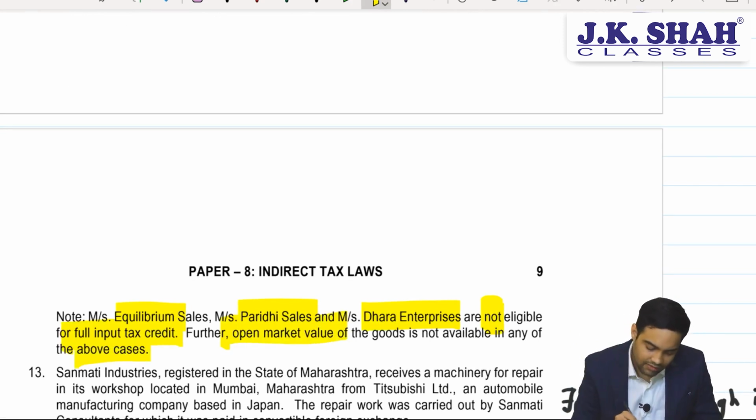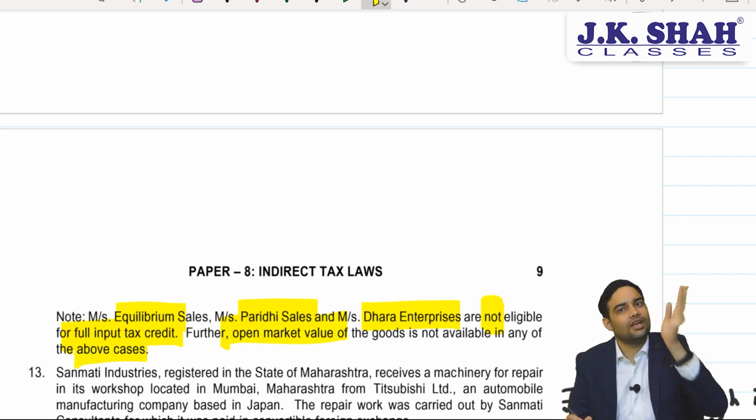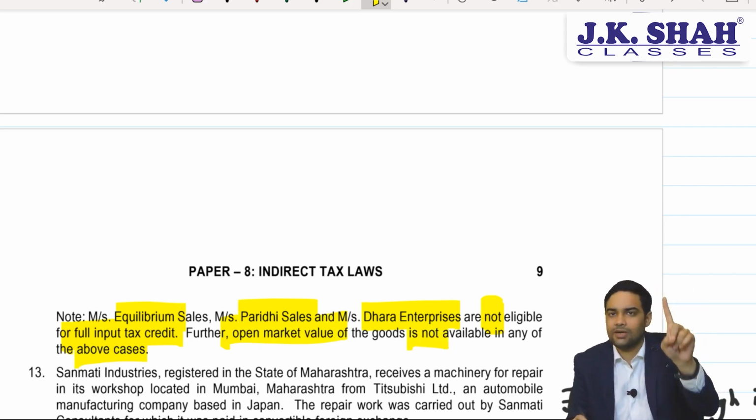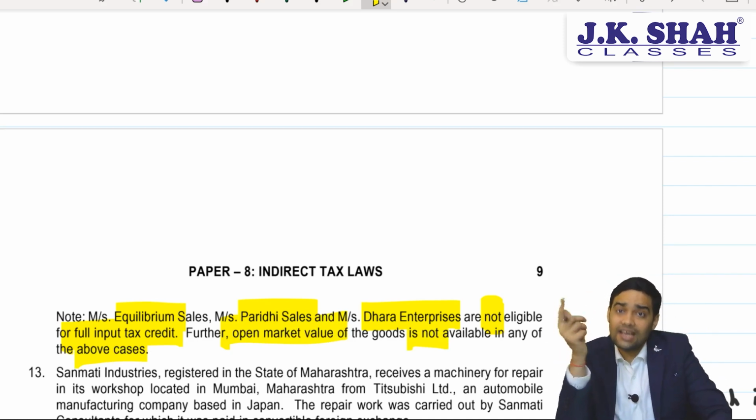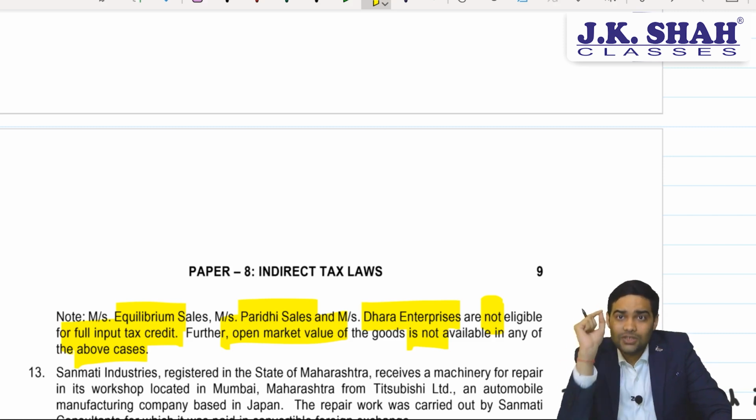Further, open market value is not available. So they have clearly said you cannot use open market value, and the other person is not eligible for full ITC. If the other person was eligible for full ITC, then the invoice value which you have mentioned, you could have taken it as deemed open market value.